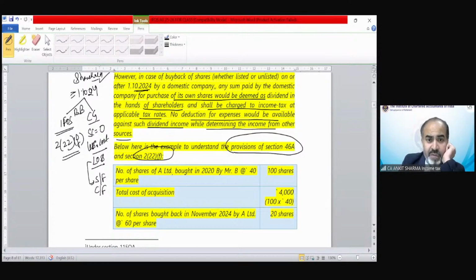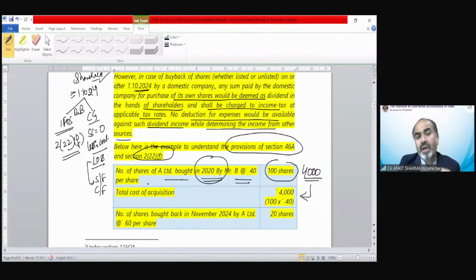Suppose shares of A Limited were bought in 2020 by Mr. B at 40 rupees per share. 100 shares have been bought in 2020, so the cost was 4,000. Clear? Now the shares bought back in November 2024, after 1st October 2024, by A Limited at 60 rupees per share.